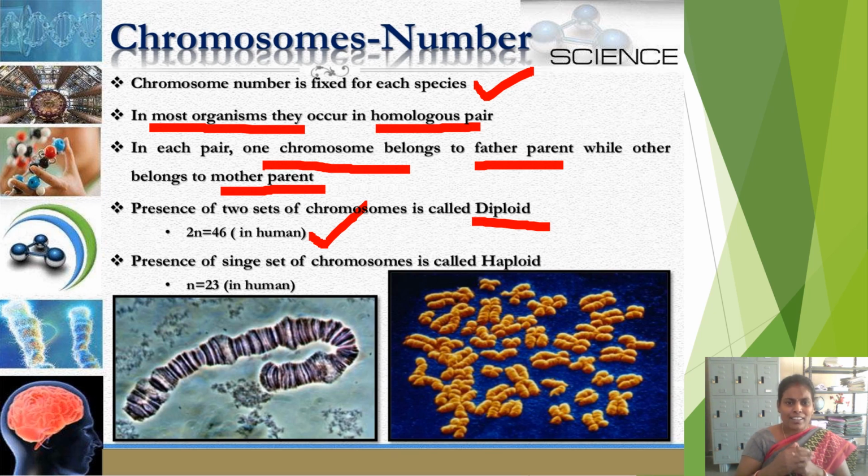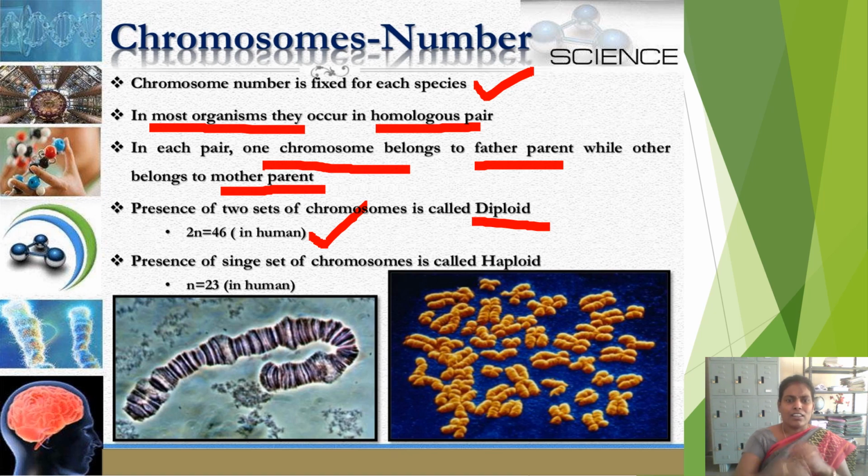If these are in pairs, how many pairs are there? 46 divided by 2, so 23 pairs of chromosomes are there in human beings. 46 is the diploid condition, and one single set is 23.